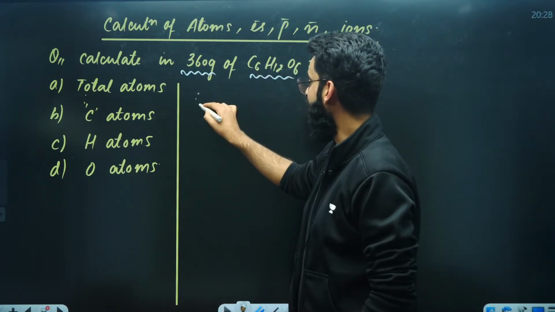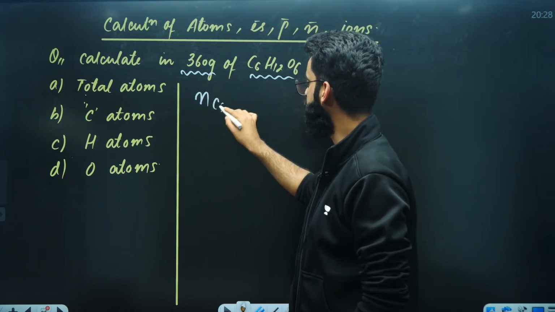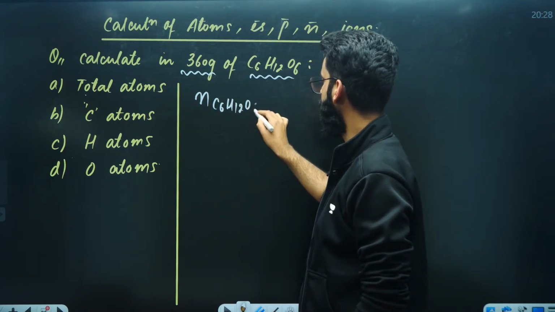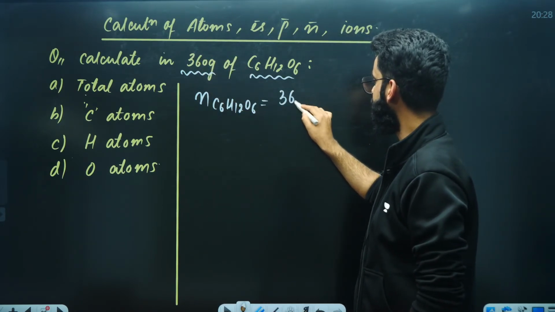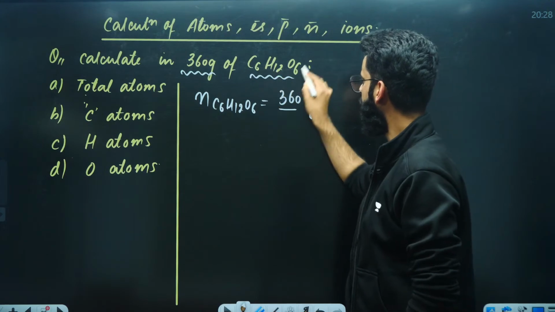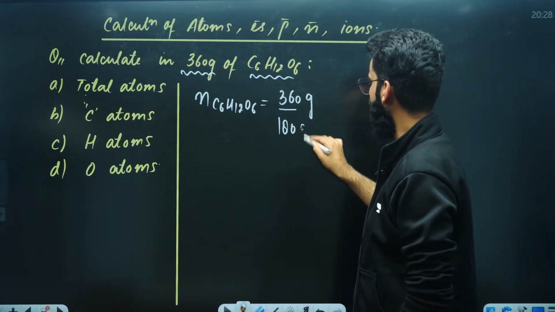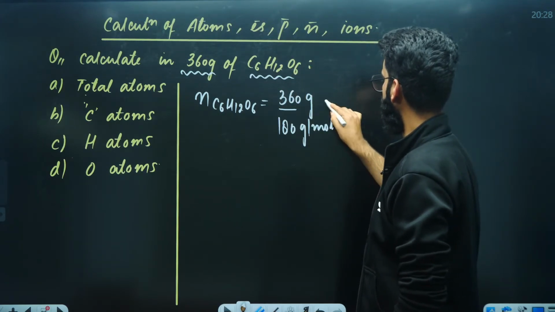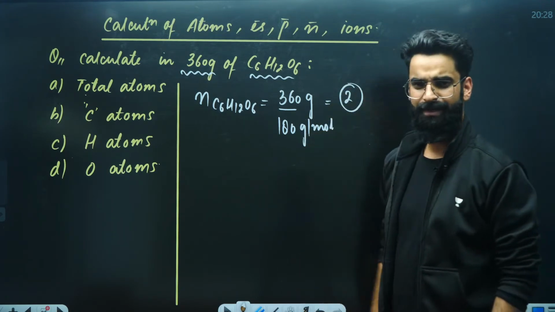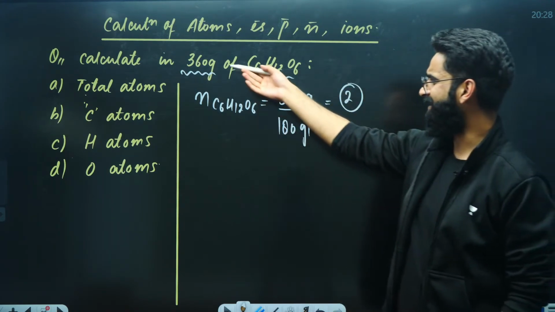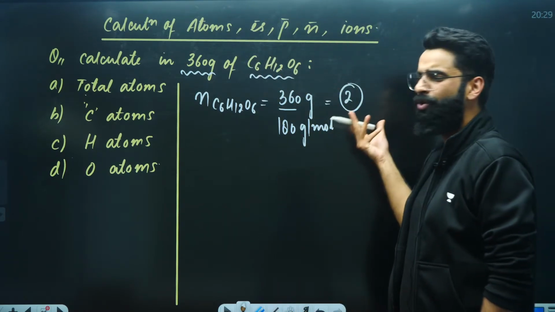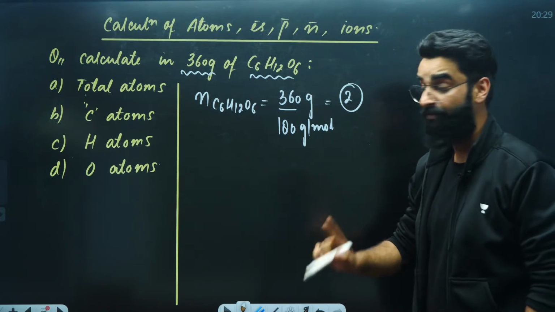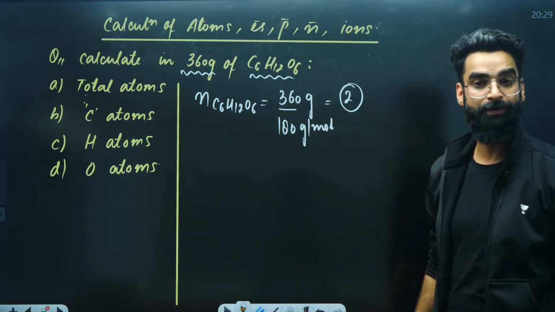So first of all, I will be calculating the number of moles of glucose, which will be equal to given mass of glucose in grams divided by molar mass of glucose, which is 180 grams per mole. The value comes out to be 2. Now it's completely your choice whether you say you have got 360 grams of glucose, or you have got 2 moles of glucose. So first step is done. We have converted the given quantity to number of moles.